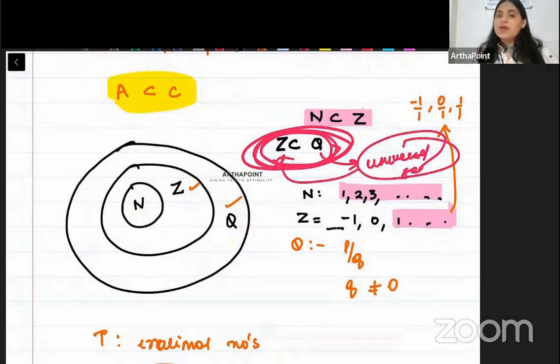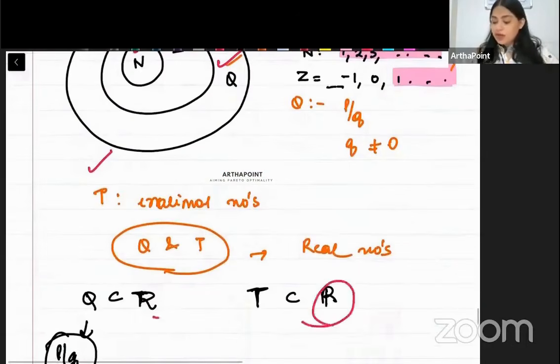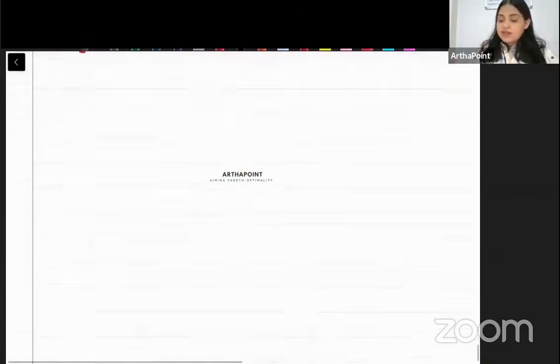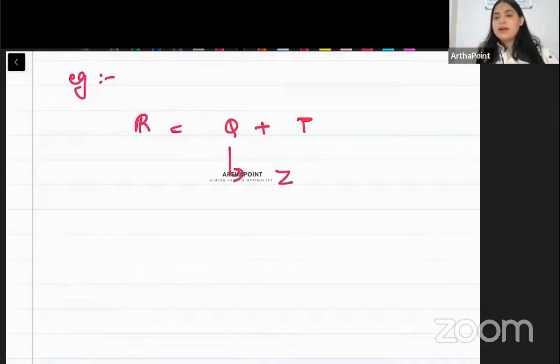Clear ho gayi ye baat? Real number is a universal set for natural number, rational number and integer. Kyunki sab kuch, chahe natural ho, integer ho, rational ho, irrational ho, koi bhi number definitely real number toh hoga hi, kyunki real toh rational plus irrational hai, samjho. So real number includes rational and it includes irrational also, beta, hai na? Rational apne aap mein includes integers.